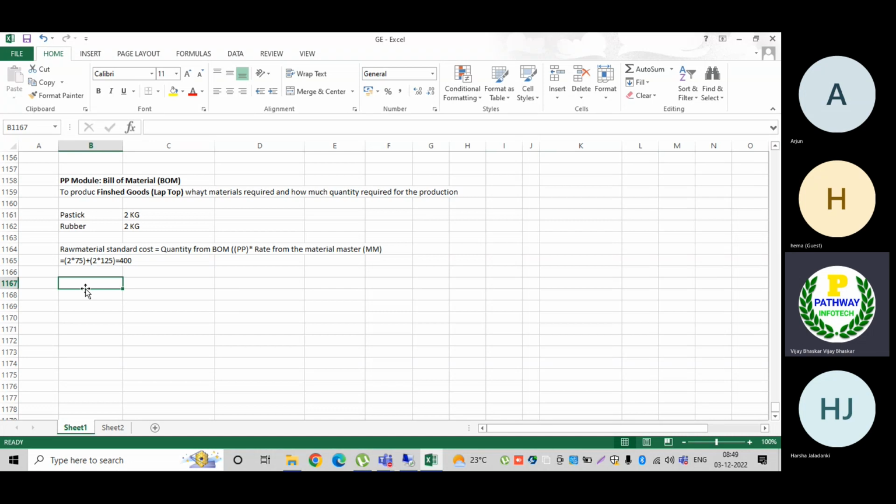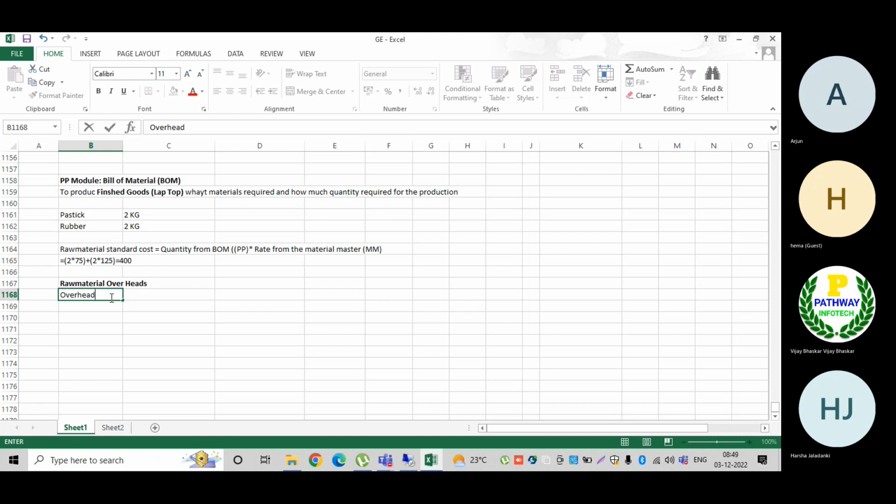Then the next one is raw material overheads. Overheads are nothing but charges.